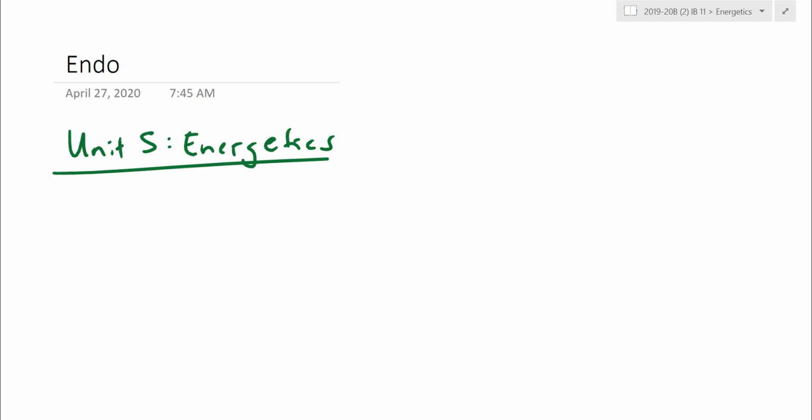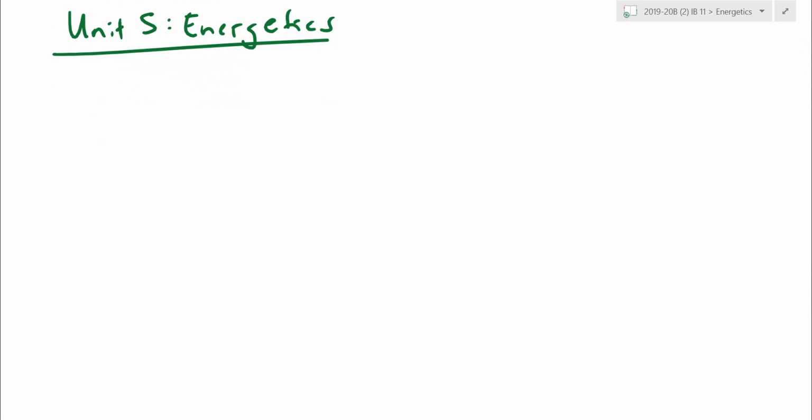So chapter 5 is mainly about the energies of reaction. When we come back in grade 12, we're going to actually do another chapter on rates of reaction to figure out what the speed of reaction actually depends on. So without further ado, this is our intro to energetics. Let's start off with a little bit of background here.